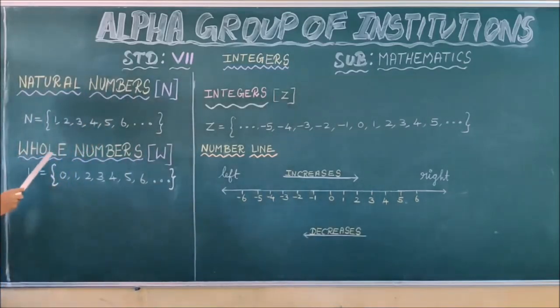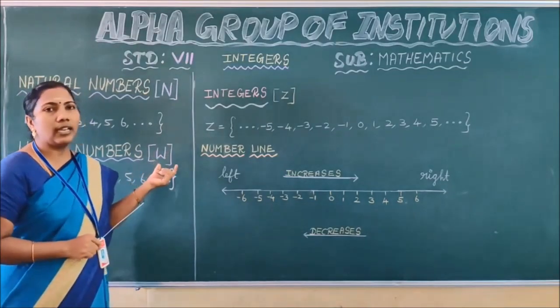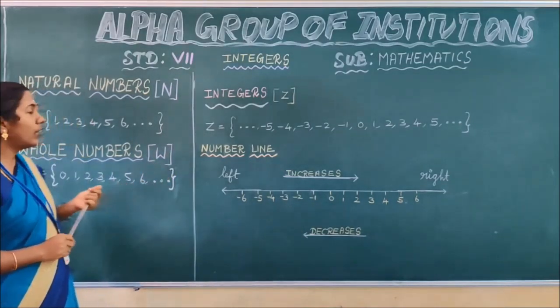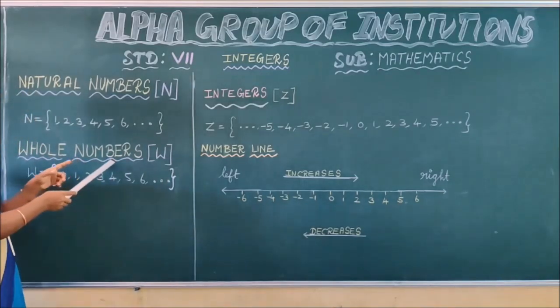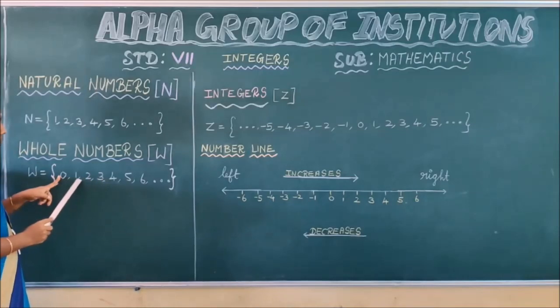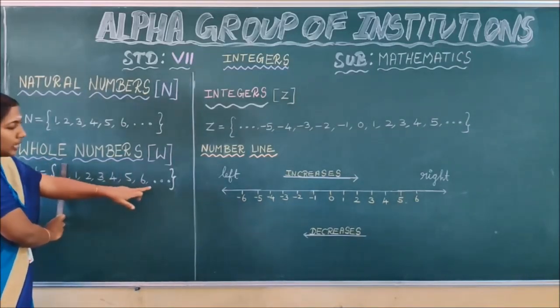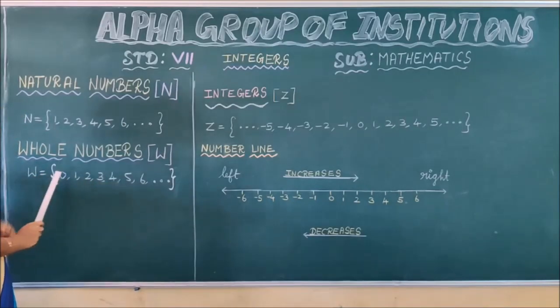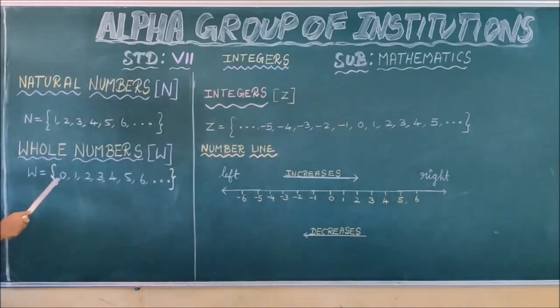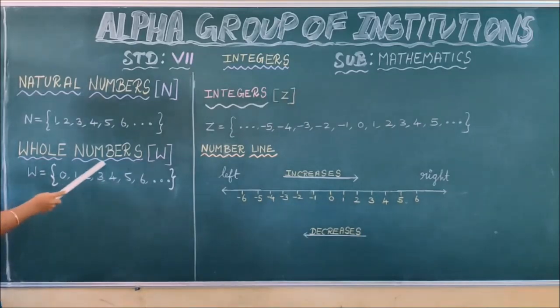Next we are going to see about whole numbers. The whole numbers are denoted by the capital letter W. We can define whole numbers as natural numbers along with 0. See, these 1, 2, 3, 4, 5, 6, etc. are natural numbers. Along with these natural numbers, we are adding 0. Thus, W equals the set of 0, 1, 2, 3, 4, 5, 6, etc. These numbers are called whole numbers.